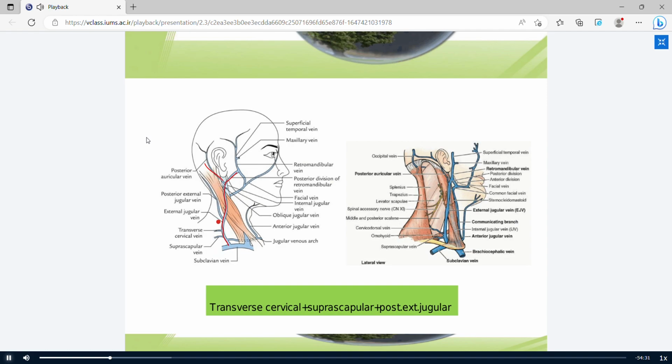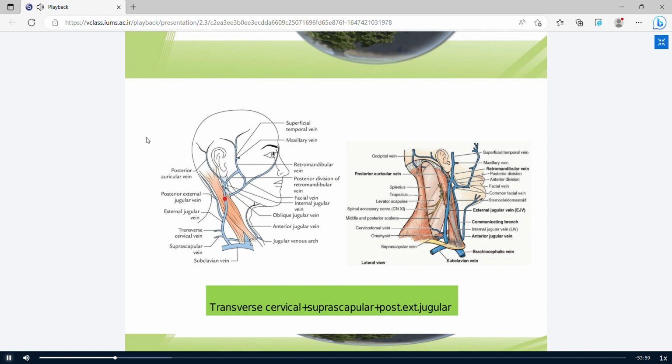In this direction, it collects the venous blood from the transverse cervical vein, from the suprascapular vein, and from the posterior external jugular vein. This vein drains into the external jugular vein.